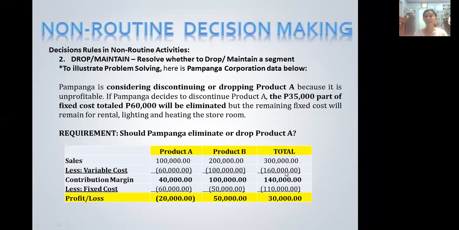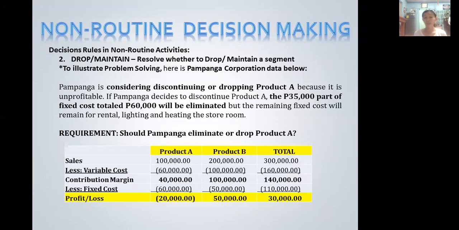Okay, the second rule, non-routine activity, an illustration, problem-solving illustration. This time, we have the Pampanga Corporation data. So Pampanga is considering to discontinue or to drop product A because it is unprofitable. So dili na, wala na ginansya si product A.